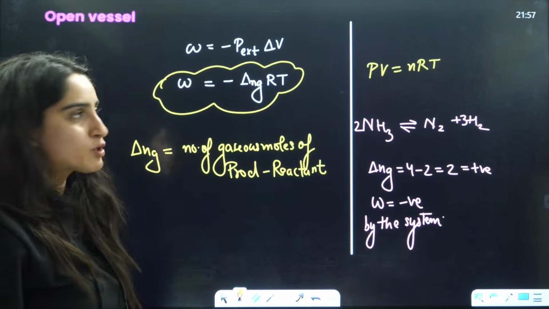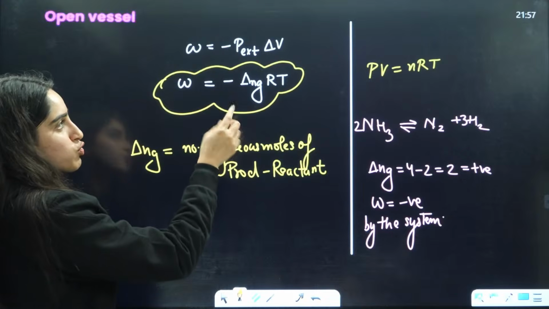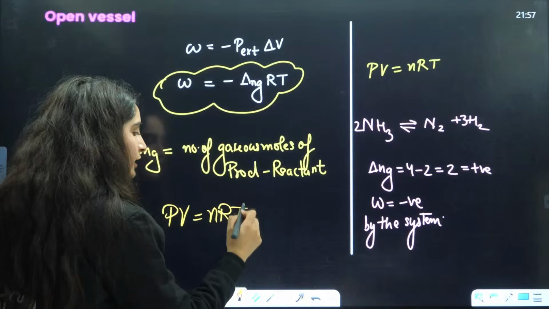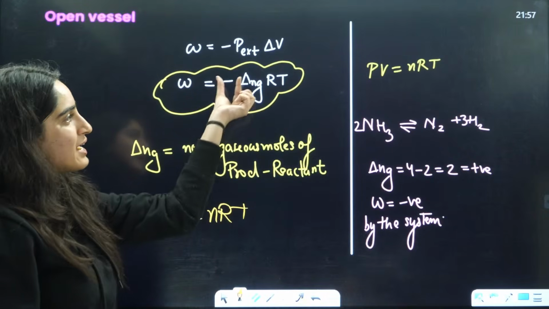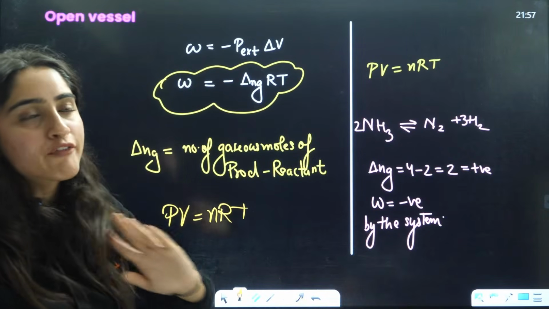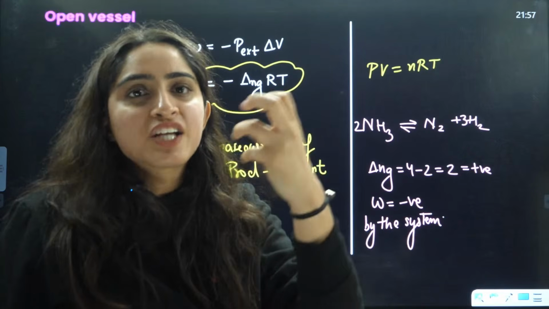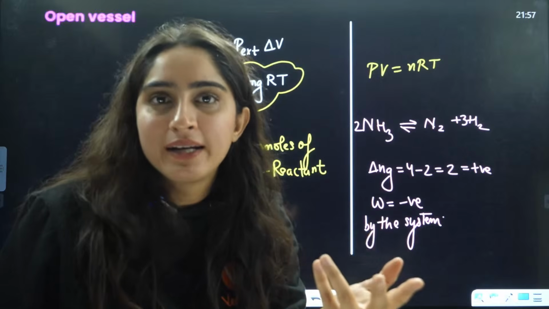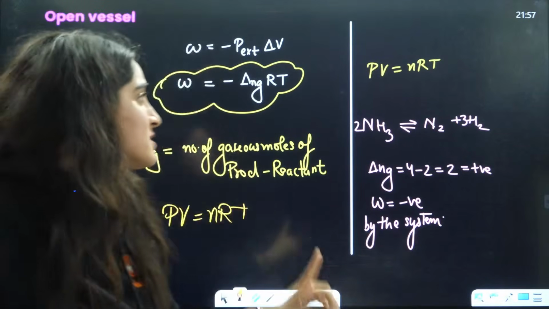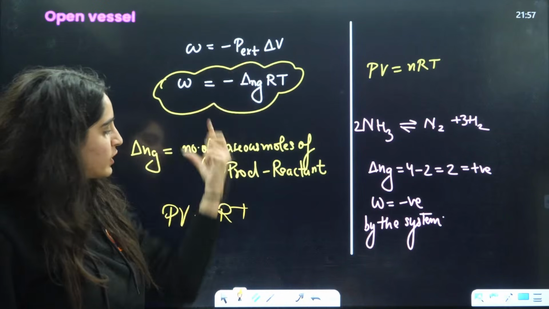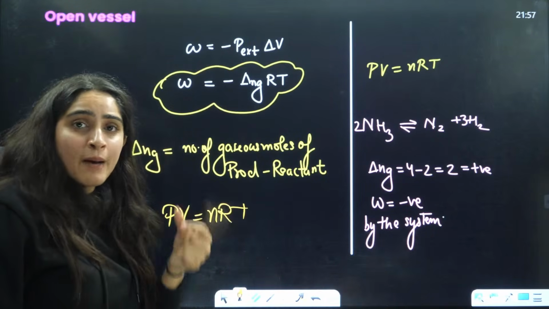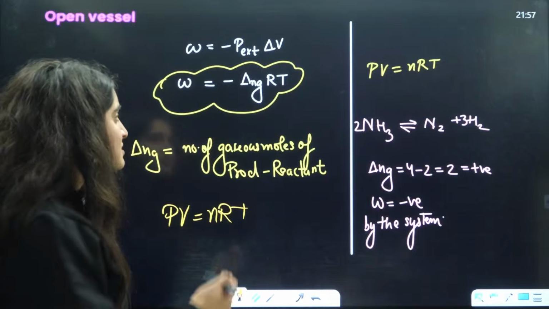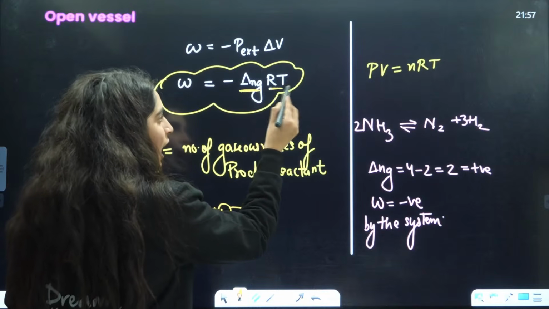Or you can also take it as work done is equal to... we know that PV is equal to nRT, right? So that's why delta n, because if it is an open vessel, reaction will happen, some gaseous molecules will be eliminated, some will stay. So that's why it is minus, instead of PV you have written nRT. The number of gaseous moles will change because it is an open vessel, so it is delta NgRT.